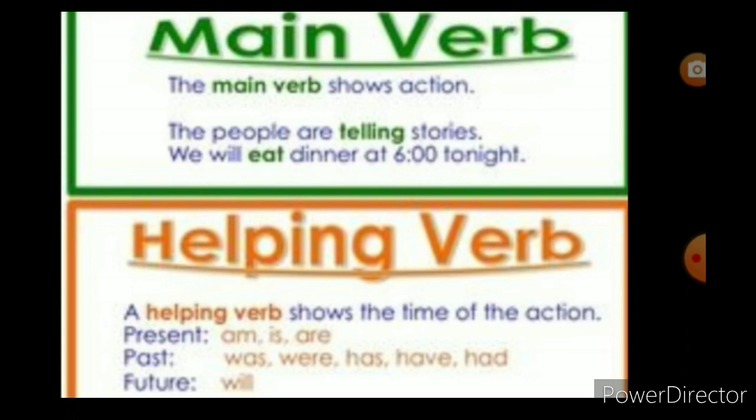Helping verb is otherwise called as auxiliary verb. A helping verb shows the time of the action. இப்போ see the students, helping verb shows the time of the action. Action உடைய டைமிங்கை சொல்லுது. இப்போ அது என்ன டென்ஸில் இருக்குது? ப்ரெசன்ட் டென்ஸா, பாஸ்ட் டென்ஸா, ஃப்யூச்சர் டென்ஸா, அந்த ஆக்ஷனை பற்றி சொல்கிறது தான் helping verb. See the present tense க்கு என்ன word எல்லாம் யூஸ் பண்ண helping verb? am, is, are. இந்த word எல்லாம் present tense க்கு யூஸ் பண்ணும்.